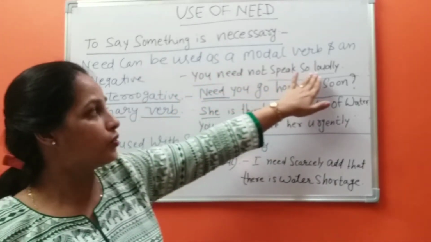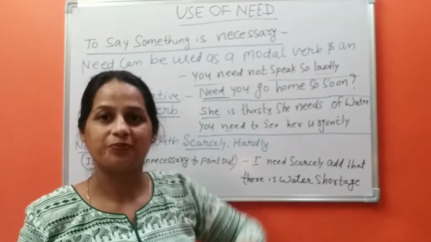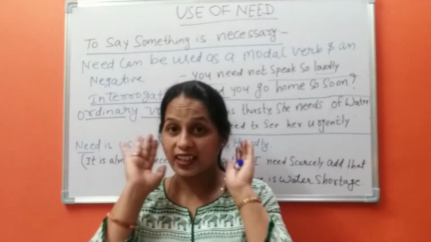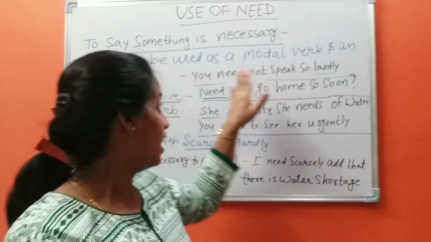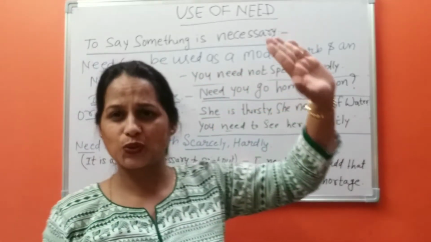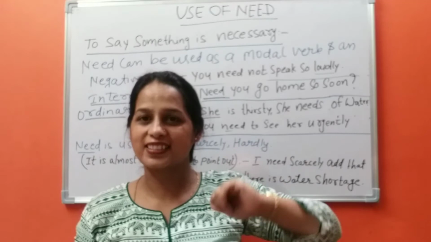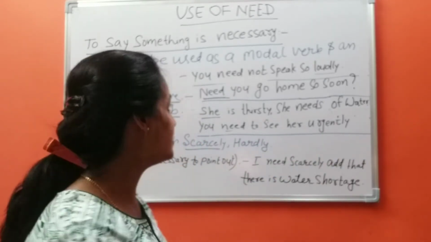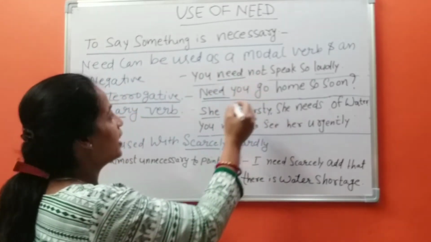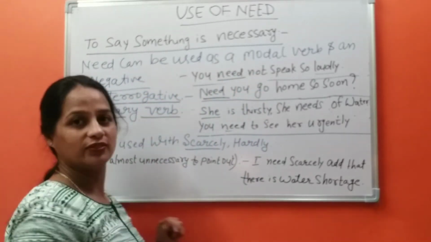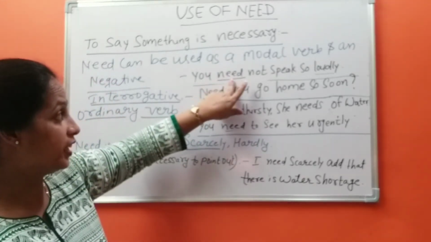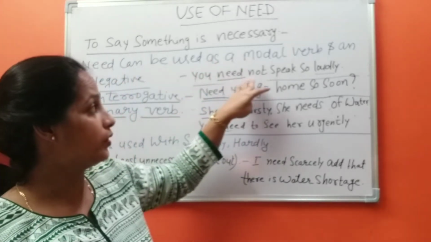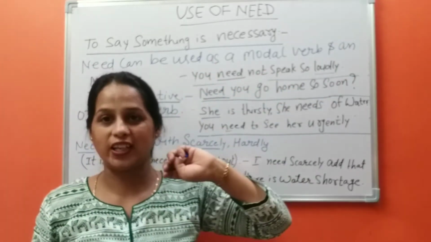You need not speak so loudly. It means my hearing power is good and I can hear you clearly. You need not speak so loudly. It is not necessary for you to speak so loudly. It is a negative sentence and we use the word need as a modal verb. Here the word need is used as a modal verb. You need not speak so loudly.